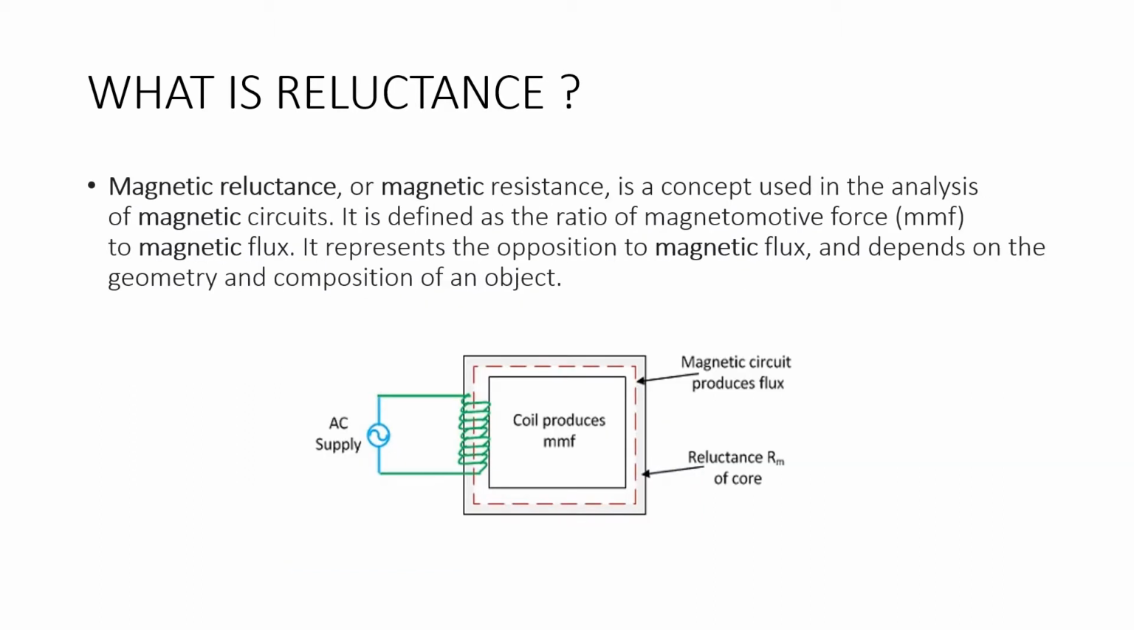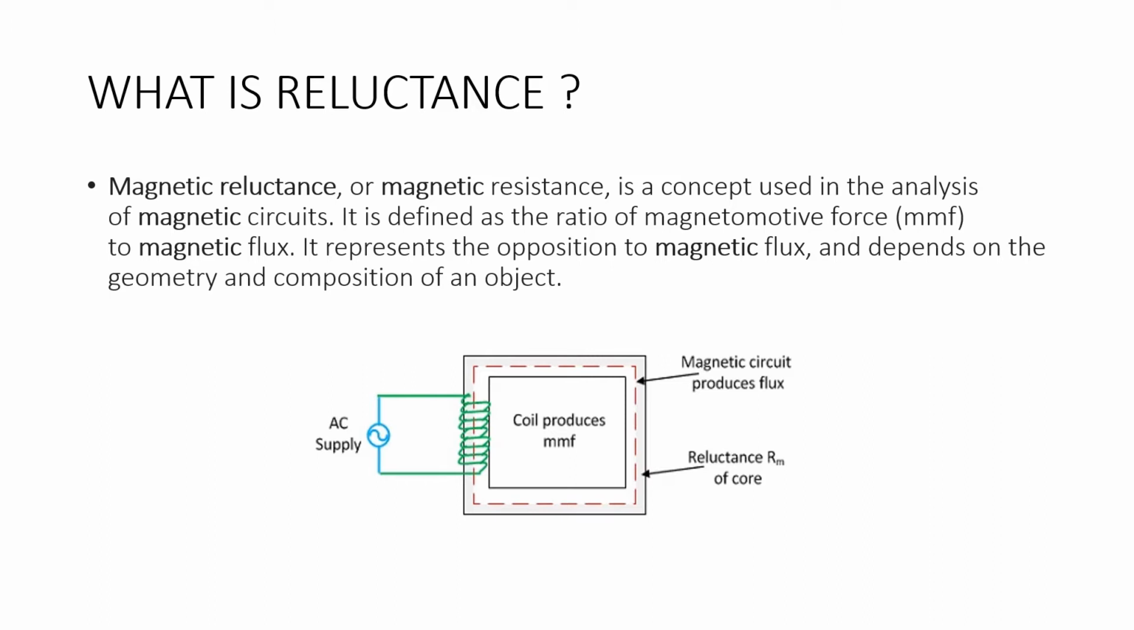What is reluctance? Magnetic reluctance or magnetic resistance is a concept that is used in the analysis of magnetic circuits. It is defined as the ratio of magnetic motive force to the magnetic flux. It also represents the opposition to magnetic flux. It also depends on the geometry and composition of an object.